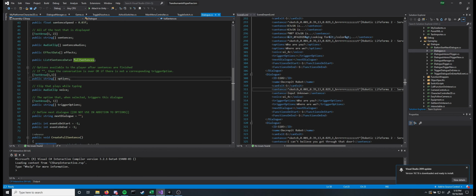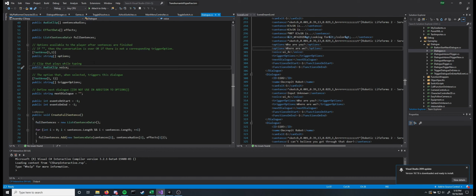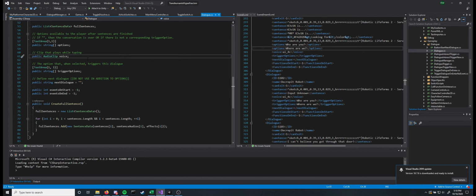And then we have our options, of course, wonderful little options, as listed right here. So just grab those in. They're just strings, pretty simple stuff. The voice is not the same as sentence audio. Sentence audios are played not looping. They're just played when that sentence appears, whereas voice is the audio clip that loops as sentences are typed in, since sentences are typed character by character.